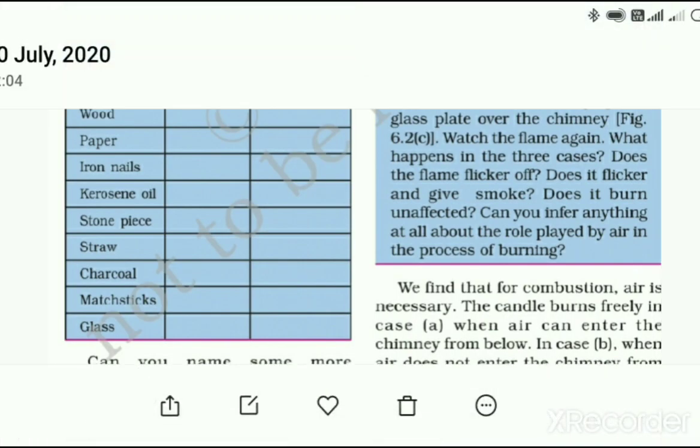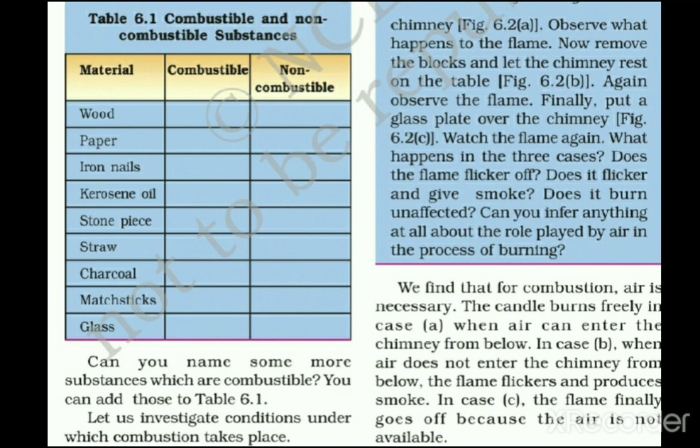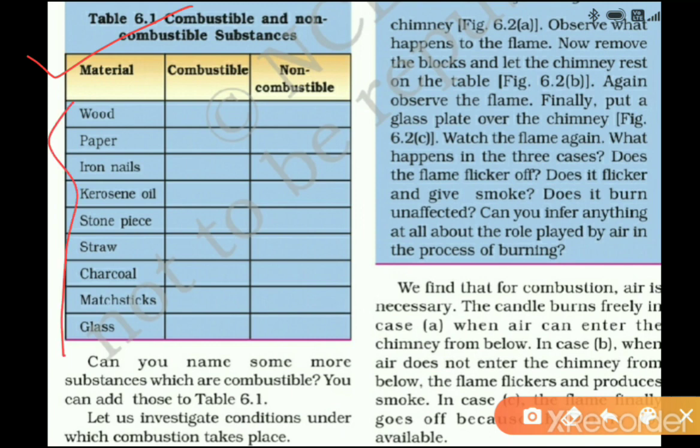So, here is the chart of combustible and non-combustible substances. Materials are given here and we will discuss each and every material one by one. Wood, yes, it will catch fire and it is a combustible substance. Paper, yes, it is combustible.